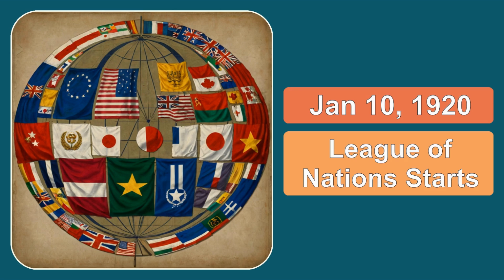Number 3. On January 10, 1920, the League of Nations officially began. The League of Nations was created after World War I to try to prevent another big war. Countries joined together to discuss problems and try to solve them peacefully. Although it wasn't completely successful, it was an important first step toward countries working together. It was created as part of the Treaty of Versailles, which ended World War I.